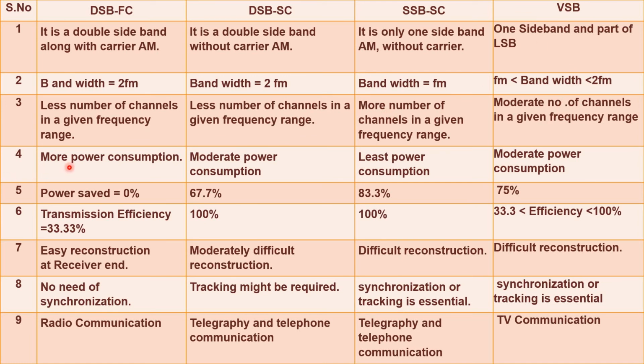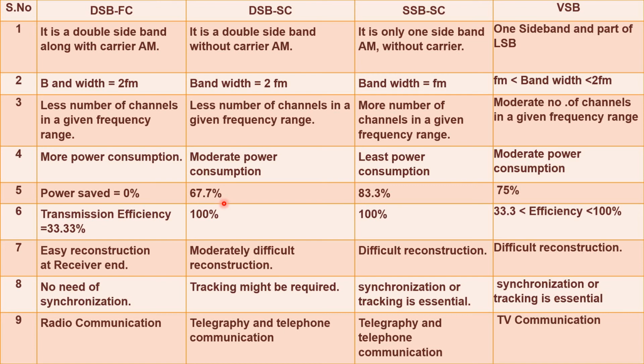Based on power consumption, more power is consumed by double sideband full carrier, moderate power by double sideband suppressed carrier, and less power by single sideband suppressed carrier. Vestigial sideband also consumes moderate power. How much power is saved in these different types of amplitude modulation? Full carrier saves 0% of power. Double sideband suppressed carrier saves 67.7% of power by removing the carrier signal.